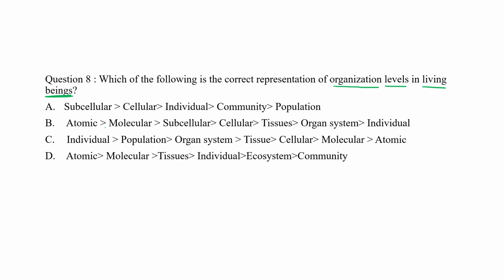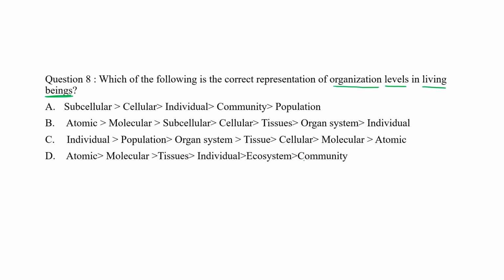Choice B: atomic, then molecular, then subcellular, then cellular, then tissue, then organ system, then individual. In choice C: individual, population, organ system, tissue, cellular, molecular, then atomic. And in D: atomic, molecular, tissue, individual, ecosystem, community.